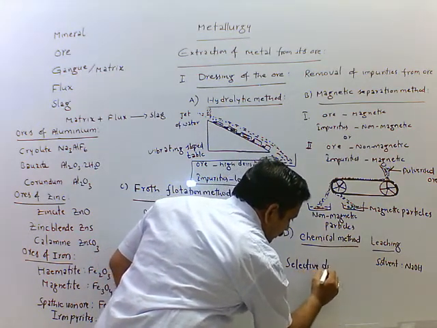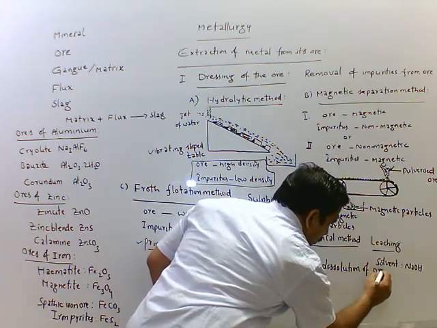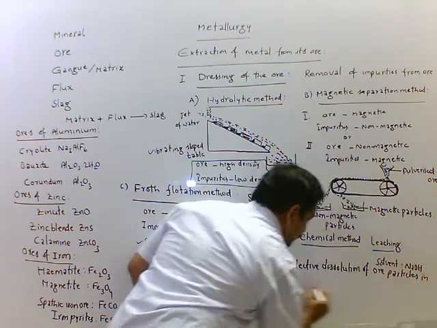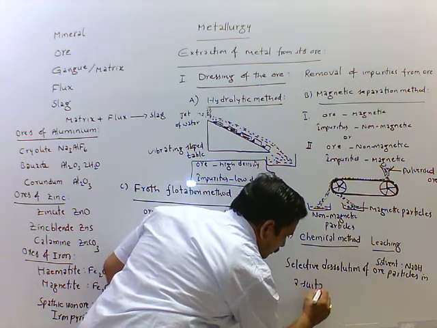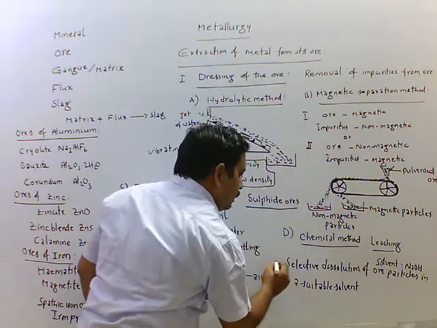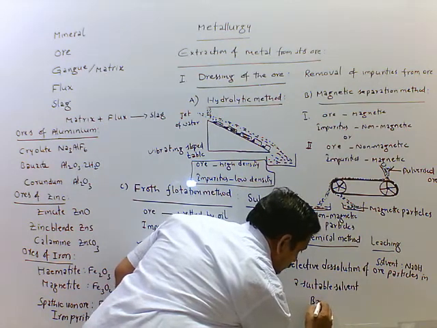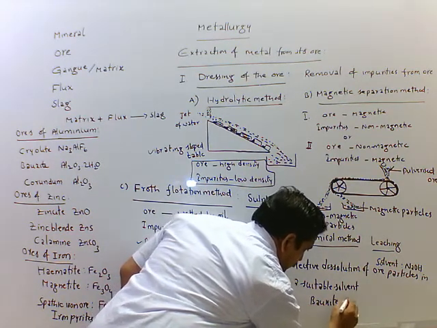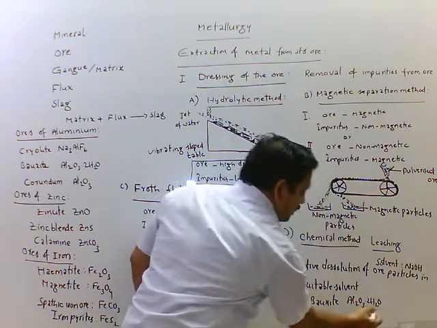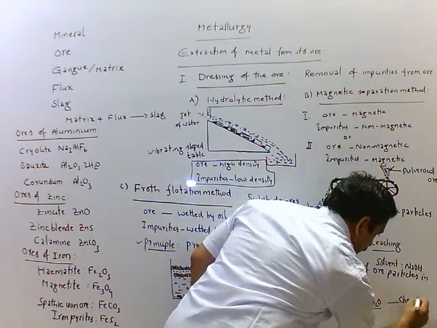Selective dissolution of ore particles in a suitable solvent is called leaching. For this we are using bauxite. Bauxite formula Al2O3·2H2O. Bauxite is concentrated by the chemical method, that is leaching.